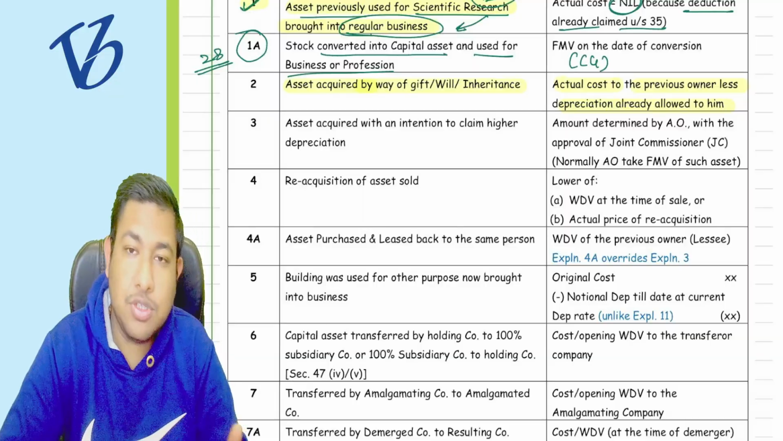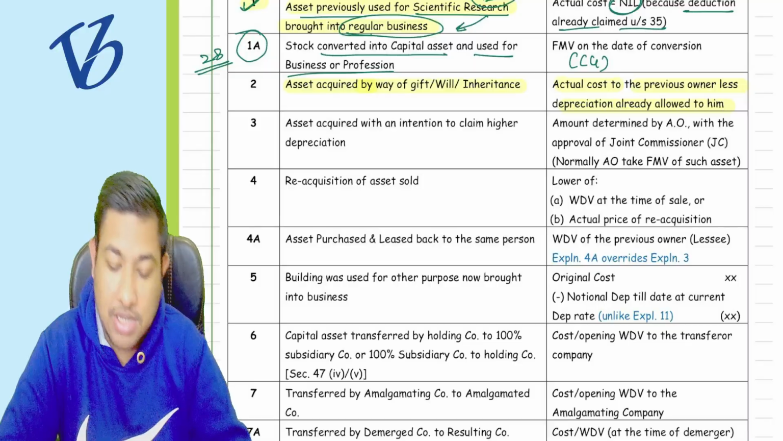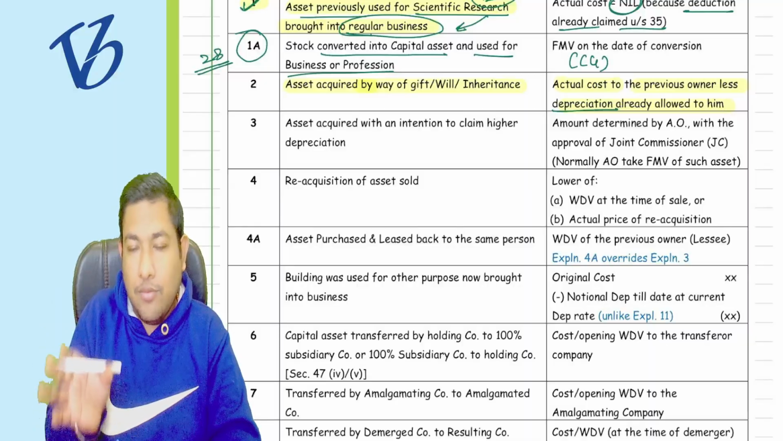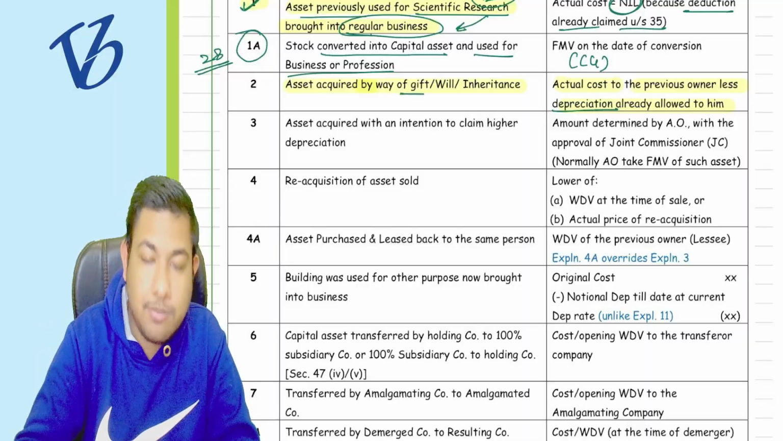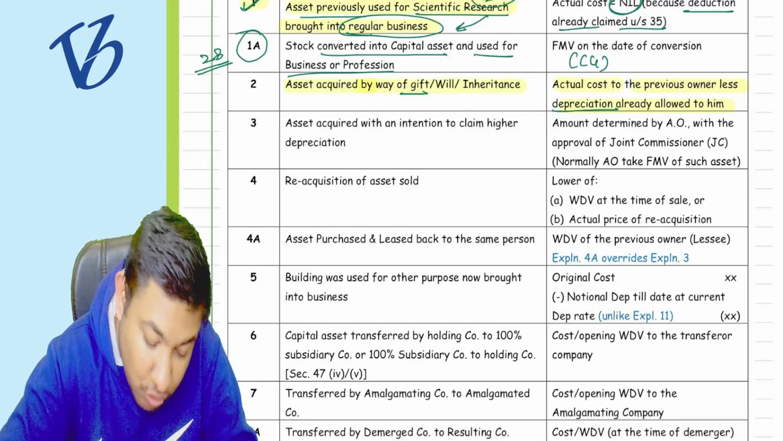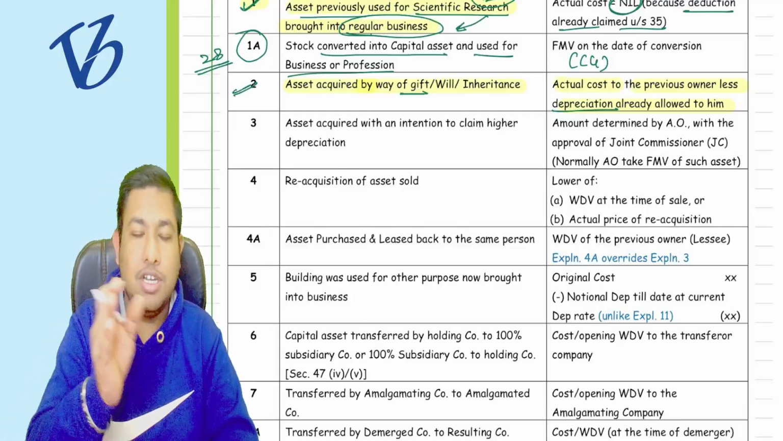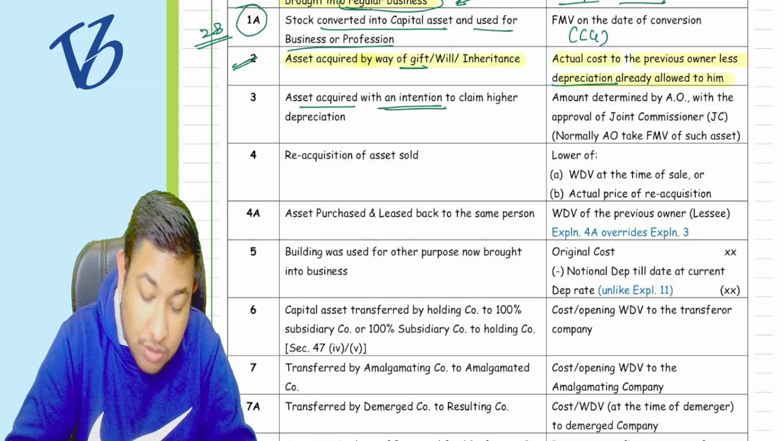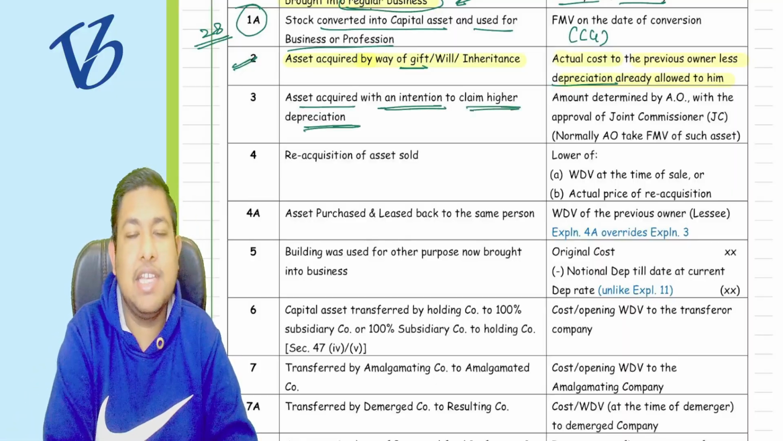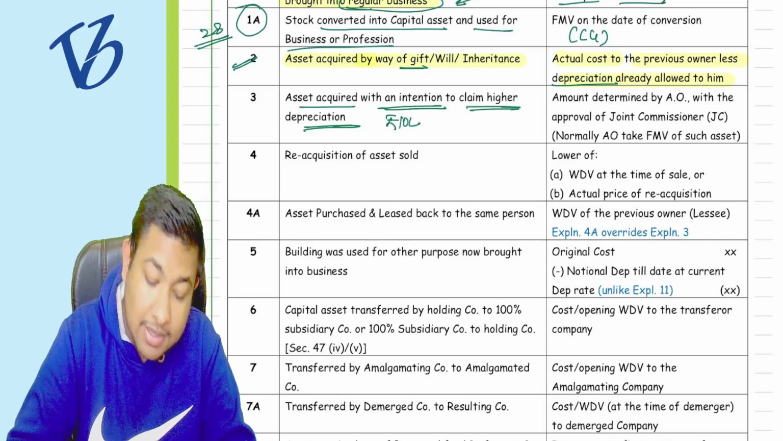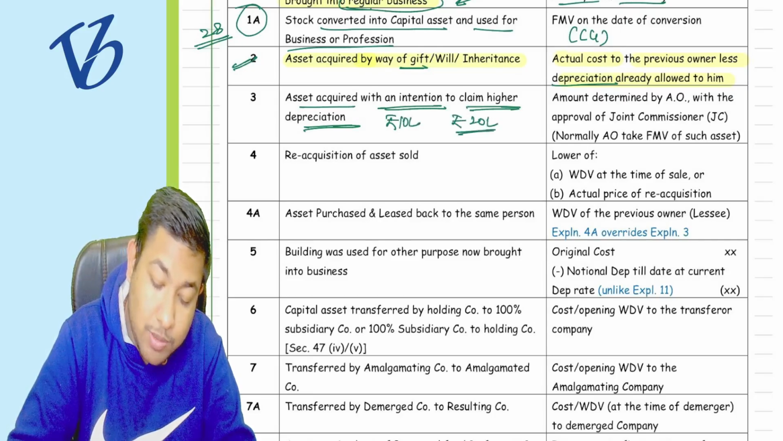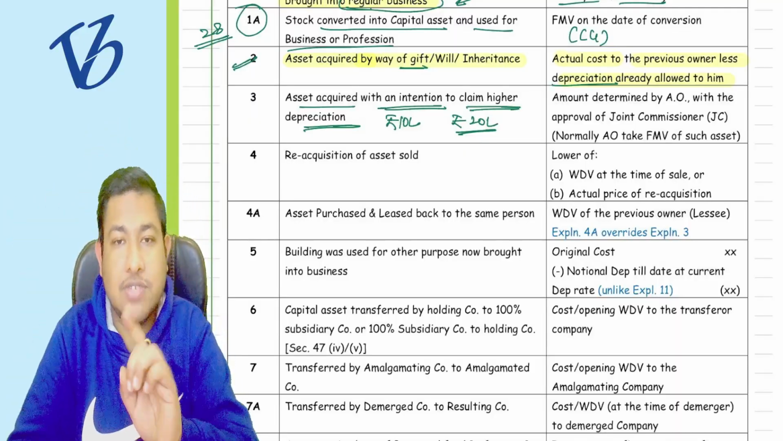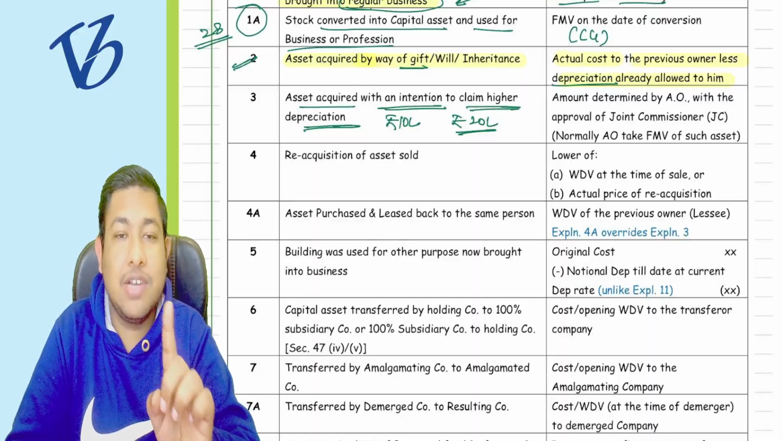Suppose he purchased that particular asset for 10 lakh rupees. Now what is the depreciation allowed to him? What is the WDV till date? The WDV as on today, when it is received by you as a gift, will or inheritance, is going to be your actual cost, on which you are now going to take the depreciation. Now suppose the asset was acquired with the intention to claim higher depreciation. The asset was only worth 10 lakh rupees, but you acquired it for 20 lakh rupees, because if my actual cost is higher, I'll take the higher depreciation. If this was your intention, the intention is nullified.